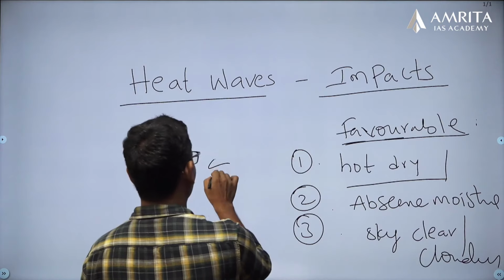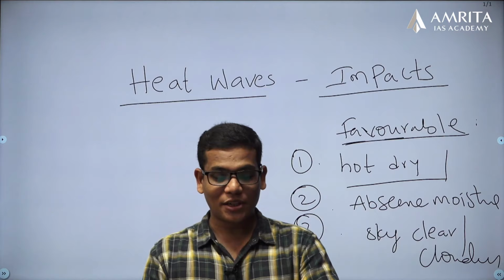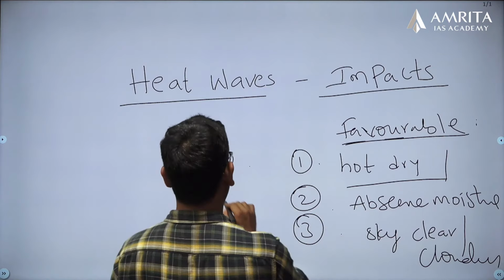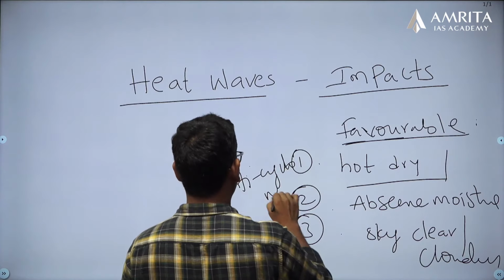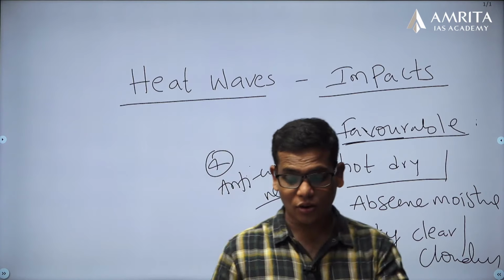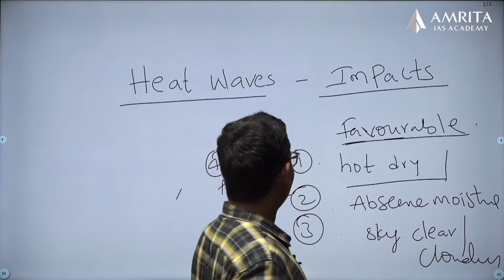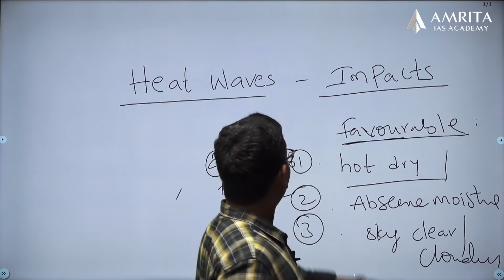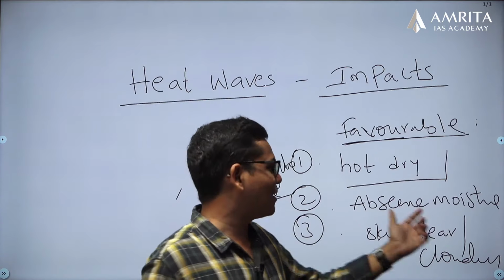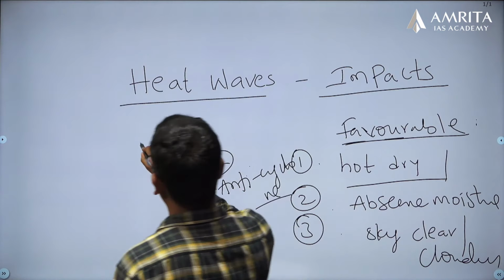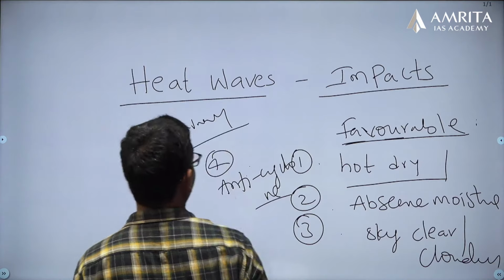Another important favorable condition is the large amplitude of anticyclone flow over a region. Anticyclone means high pressure region. The high amplitude of anticyclone flow over the area. These are the 4 different favorable conditions for experiencing these heat waves. Just have an idea; you may get a preliminary bit also.